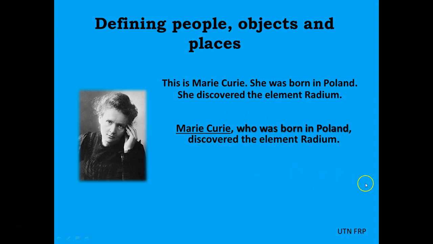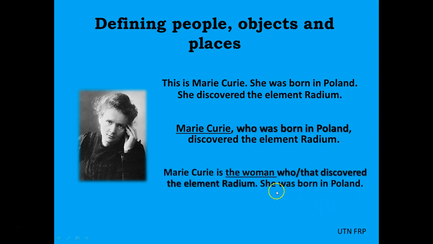But now pay attention to this. Marie Curie is the woman who or that discovered the element radium. She was born in Poland. Here we are defining the woman, so we can use that.